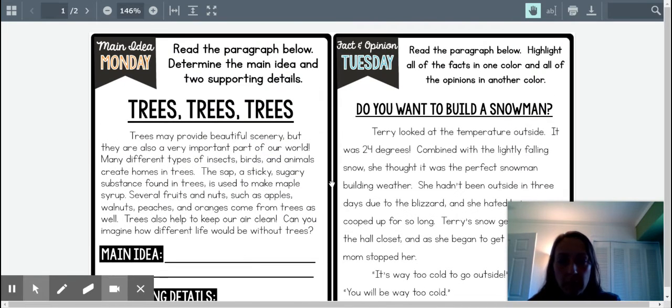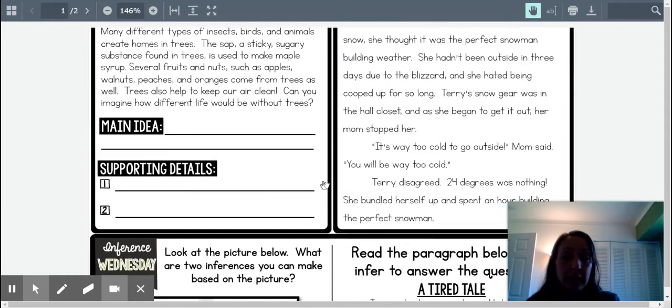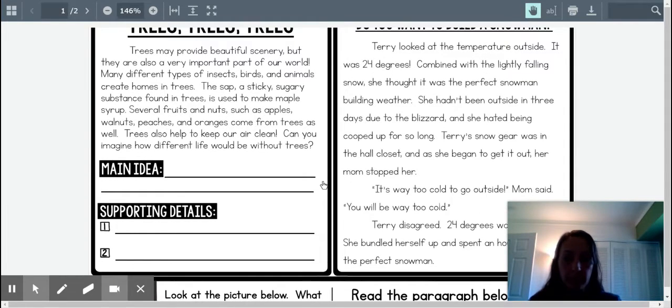Remember, the main idea is what the paragraph is mostly about, the general statement that you could say, this is what the paragraph is telling us. Supporting details need to be sentences. They can't just be words. They're sentences that support what you say the main idea is.